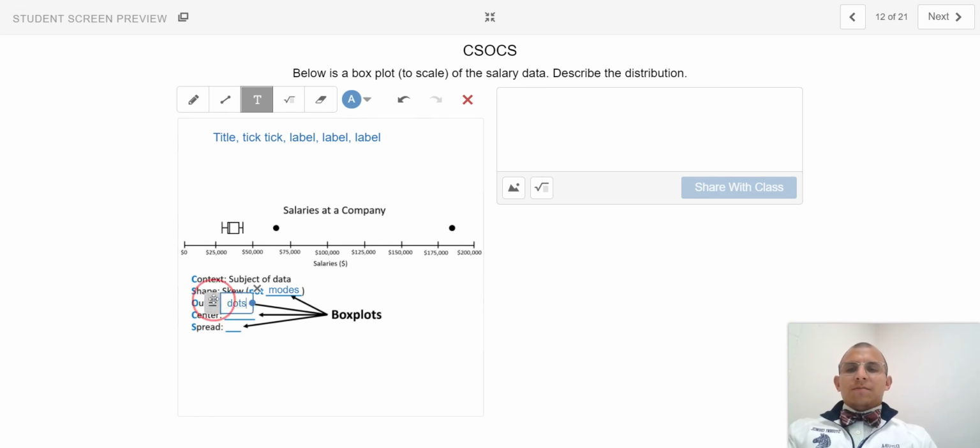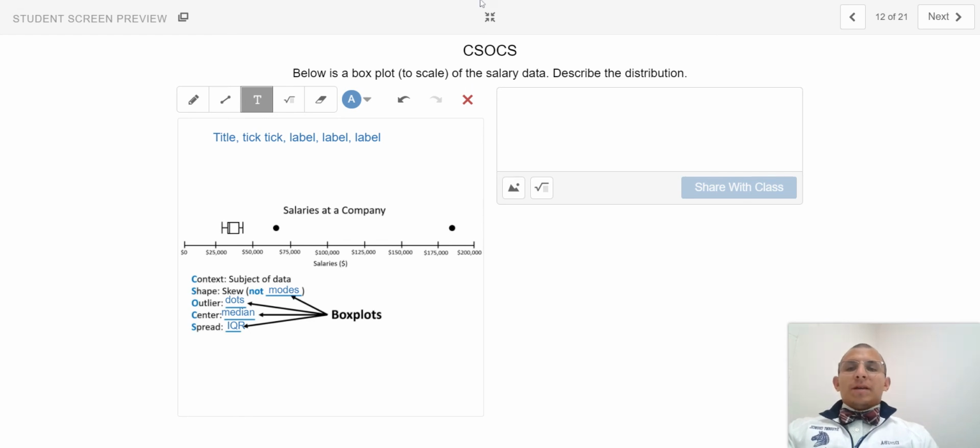For the center, I hope you're thinking right now the word median, because if you are, correct. And last but not least, the spread is going to be defined by the interquartile range.